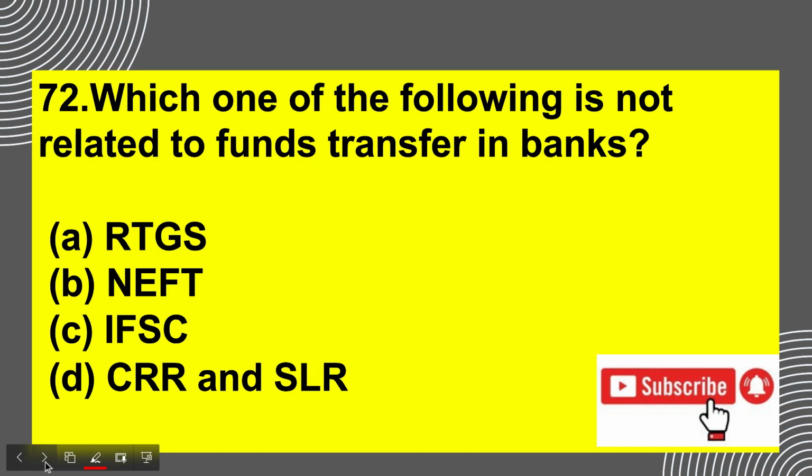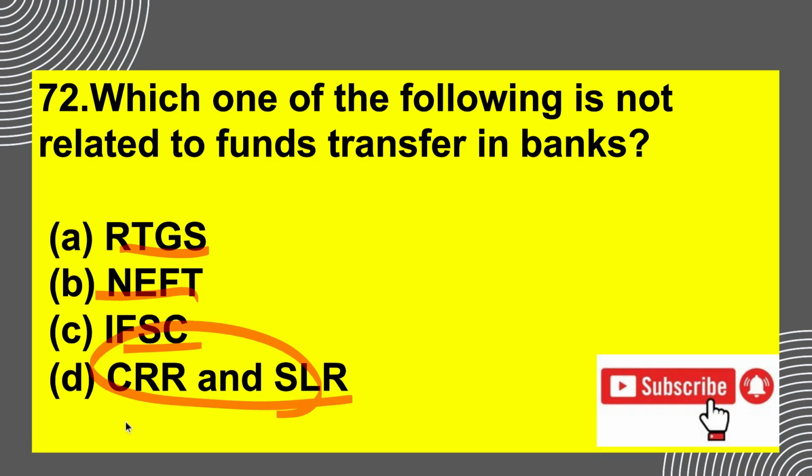Moving ahead, the next question is, which one of the following is not related to funds transfer in banks? RTGS stands for real-time gross settlement, National Electronic Fund Transfer, and this is also a system, and this is the answer. Cash reserve ratio and statutory liquidity ratio are ways of controlling the money supply in the economy, right?